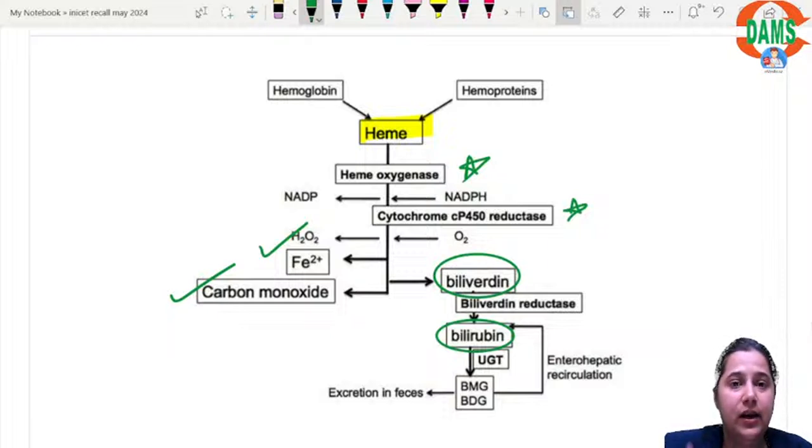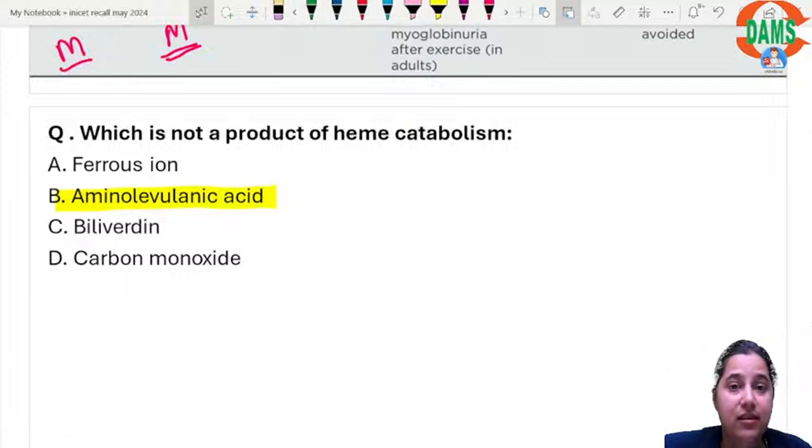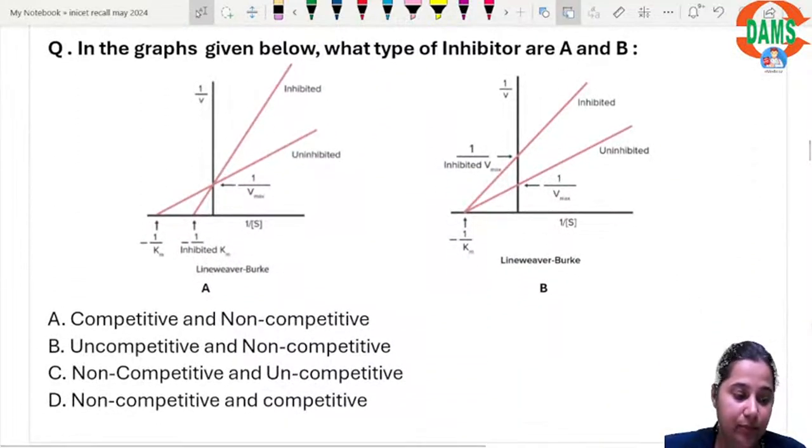Now this here is heme degradation. Ultimately it is forming the bilirubin, the bile pigments. So this ALA is present in heme synthesis, although it is related to heme, it is not a heme catabolic intermediate. It's rather an intermediate in heme synthesis.